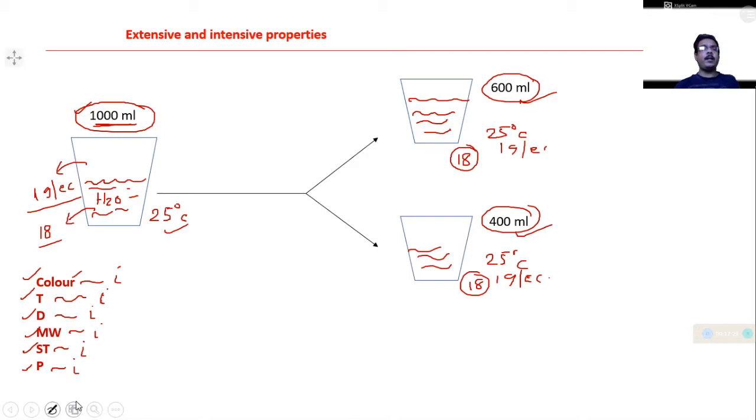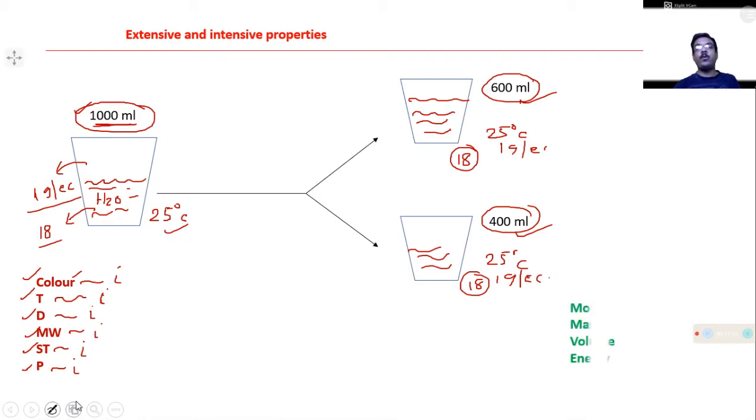So all those properties like color, temperature, density, molar mass or molecular weight, surface tension, or pressure will always be the same. If you change the quantity of the substance, the quantity of the matter, those properties are independent of the amount of the substance present in the system.